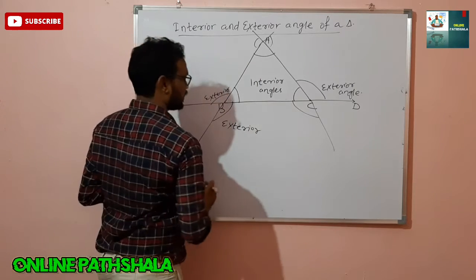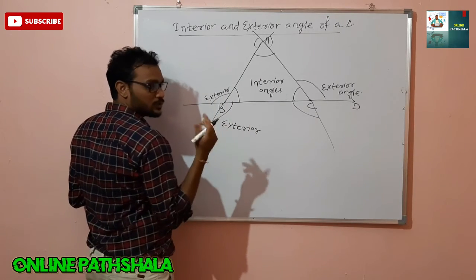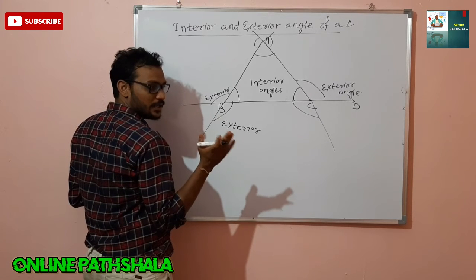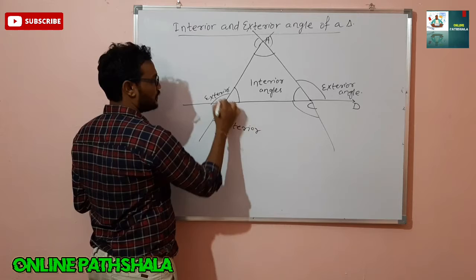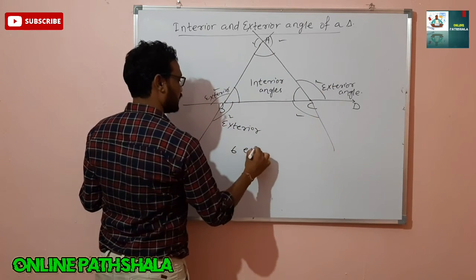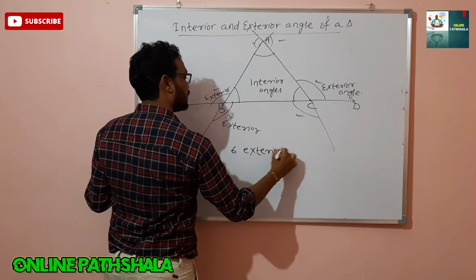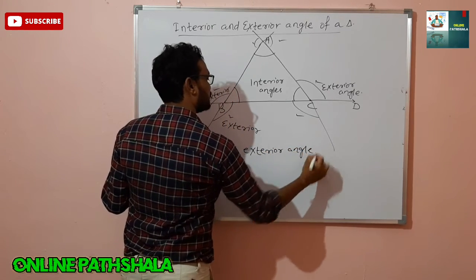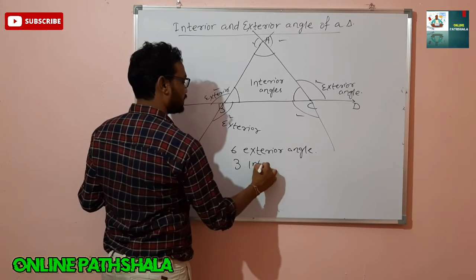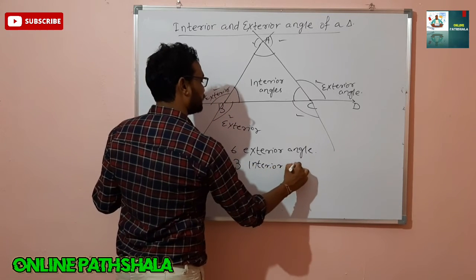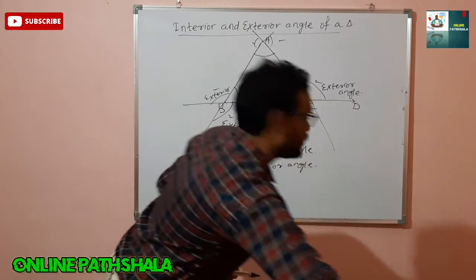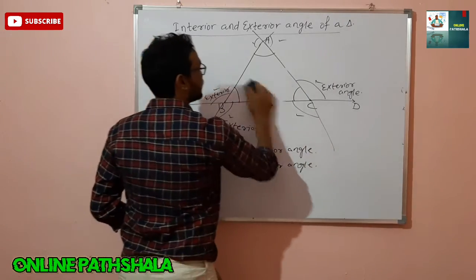So how many exterior angles are there? If a question comes in your exam asking how many exterior angles are there in a triangle, then you can count 1, 2, 3, 4, 5 and 6. 6 exterior angles. Okay, fine. Then how many interior angles? 3 interior angles.